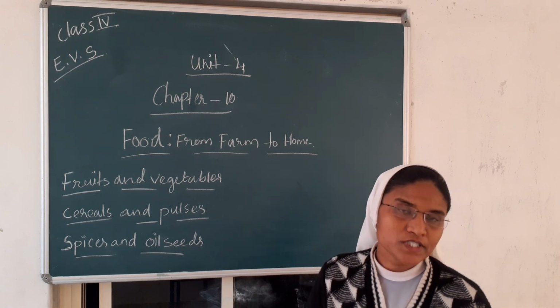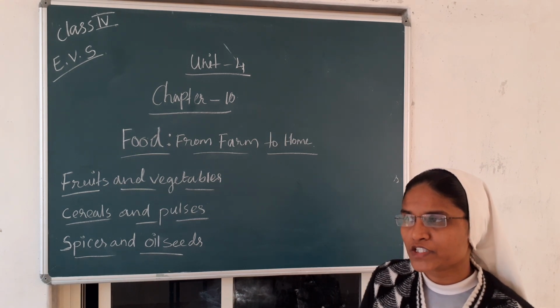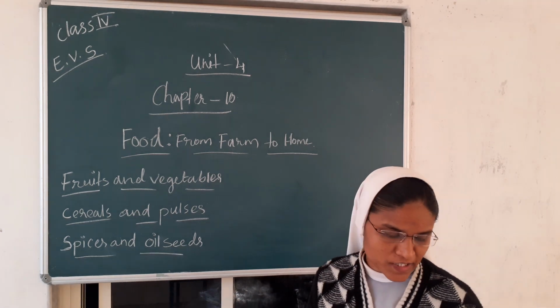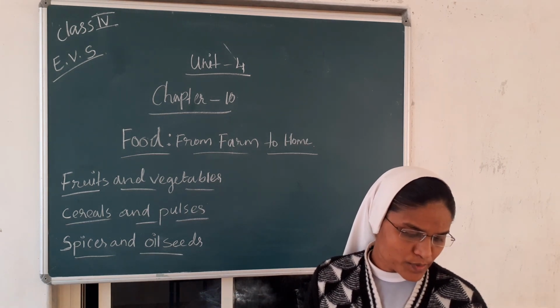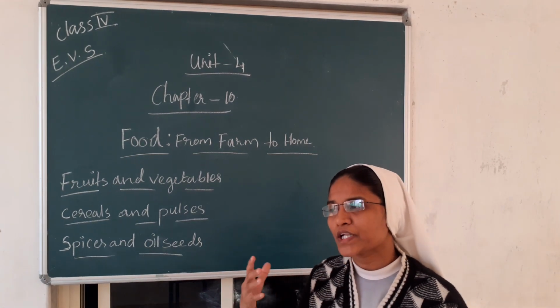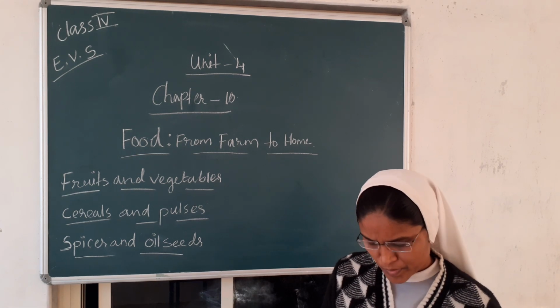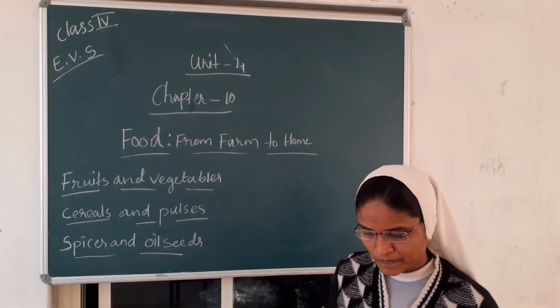Then you see page number 62. Sources of food production. Sources of food production means from where these productions come. The food that we eat comes from different sources. Different sources, different areas we get the food. For example, page number 62 we see.